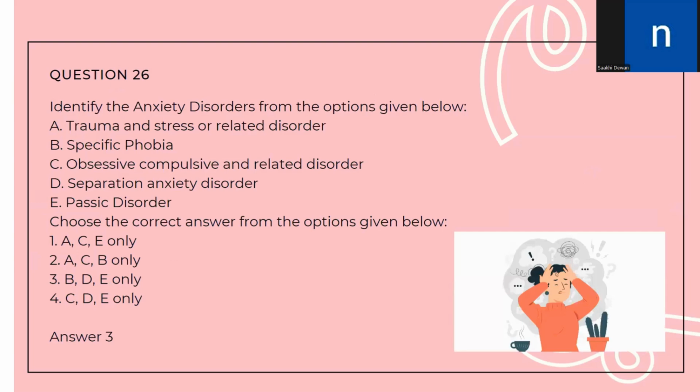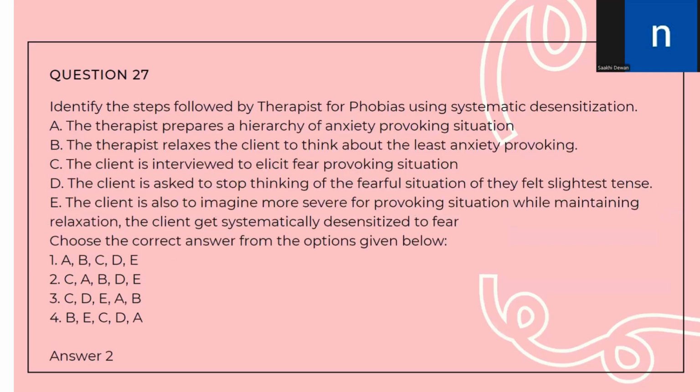Question 26. Identify the anxiety disorders from the options given below. Trauma and stress or related disorder, specific phobia, obsessive compulsive disorder, separation anxiety disorder, and panic disorder. So the correct answer of the same is specific phobia, separation anxiety disorder, and panic disorder. These are all classified under the purview of anxiety disorder. So the correct answer is option 3, B, D, and E. I hope this is clear. With this, let us move on to question number 27.